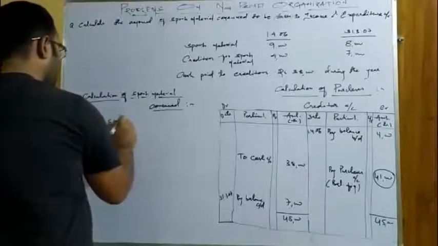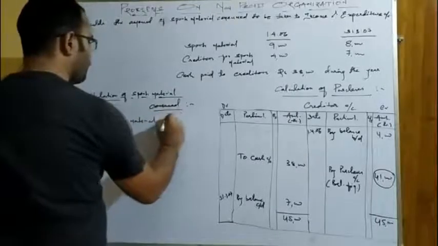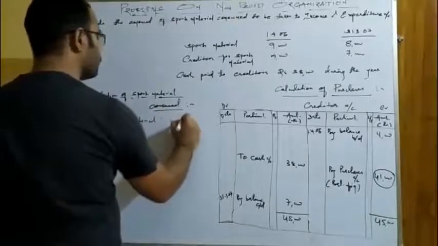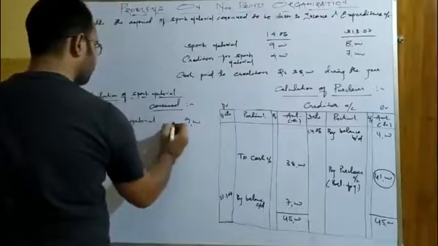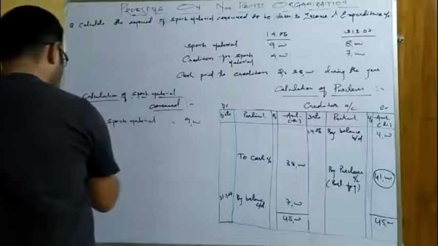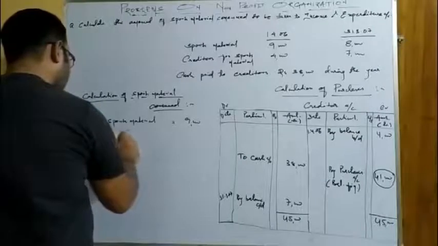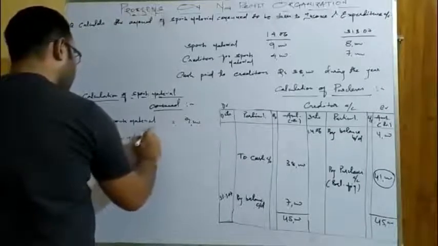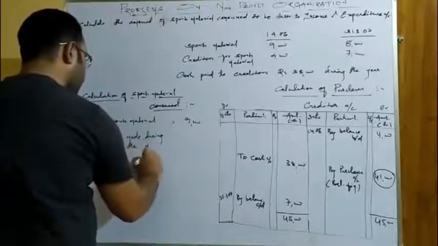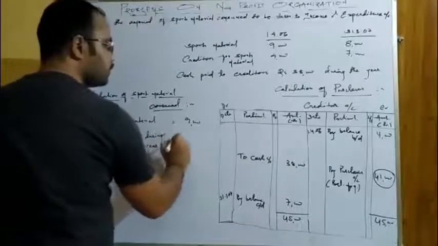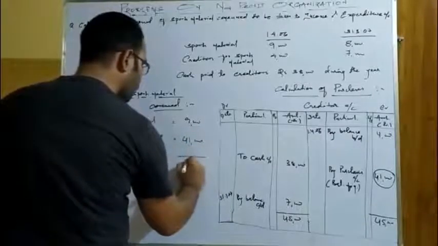Opening sports material, that is what we call opening stock, 9,000. Then add purchases made during the year, that is 41,000. So how much do you get?